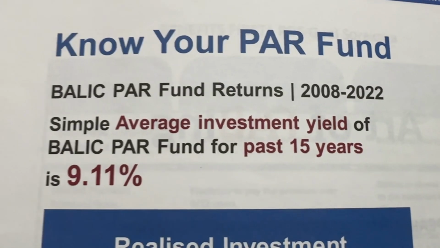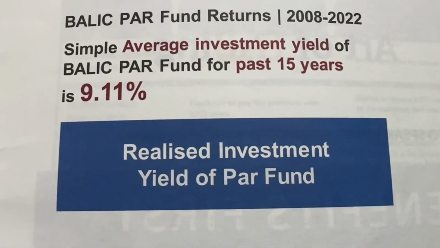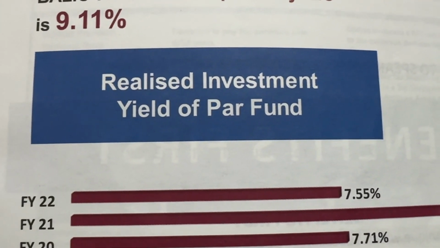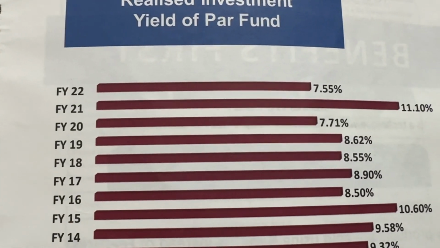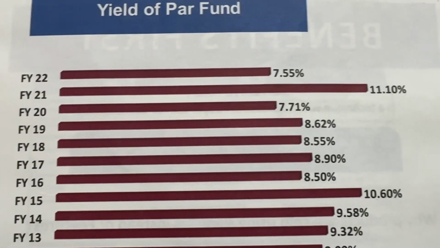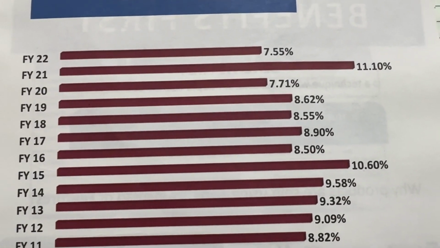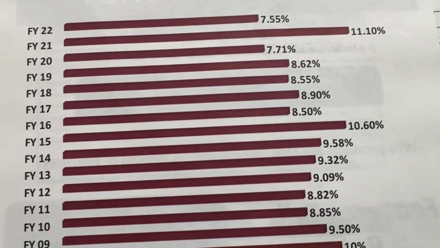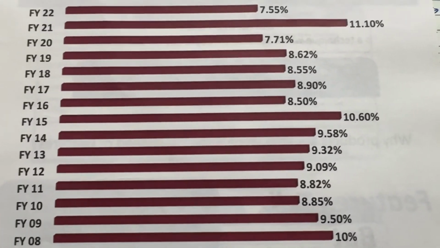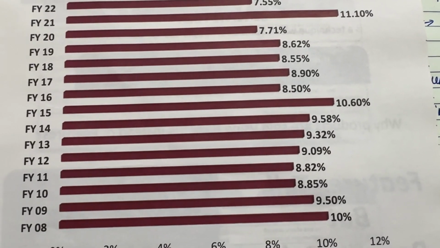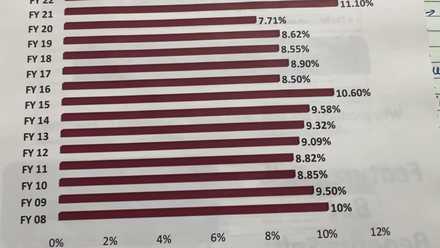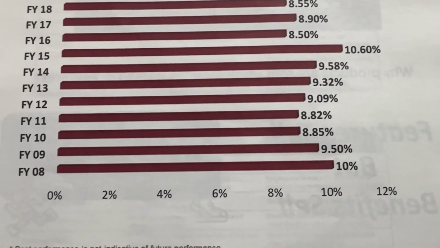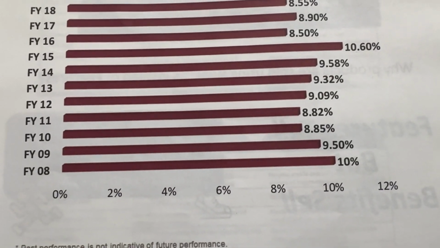So Bajaj par fund returns 2008 to 22. The simple average investment yield of Bajaj par fund for the past 15 years is 9.11%. Realized investment yield of par fund: financial year 22, 7.55%; 21, 11.10%; 20, 7.71%; 19, 8.62%; 18, 8.55%; 17, 8.90%; 16, 8.50%; 15, 10.60%; 14 is 9.58%; 13 is 9.32%; 12 is 9.09%; 11 is 8.82%; 10 is 8.85%; 9 is 9.50%; and 8 is 10%.